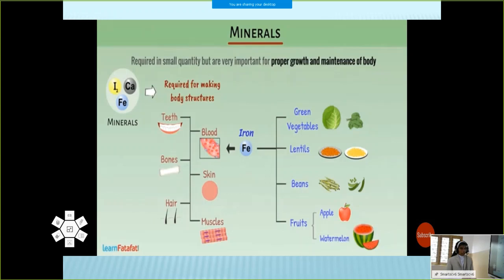So now we discussed micronutrients, that is vitamins and minerals. There are 30 vitamins needed for our body, and they have various functions in our body. And the other is minerals. There are 16 various minerals needed for our body, and they also have their own different functions. Each food item contains different vitamins and minerals. Okay, this much is okay for you?